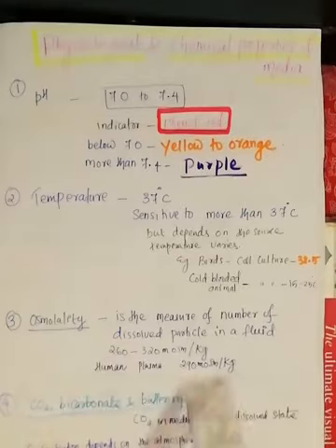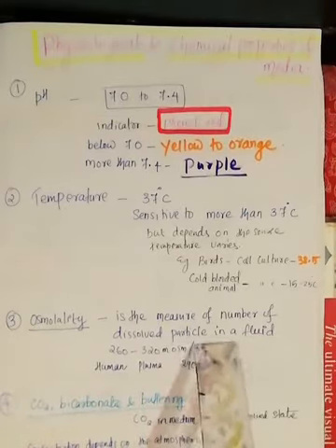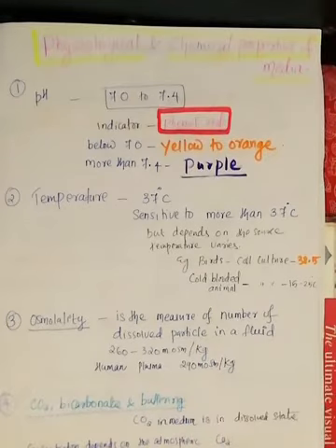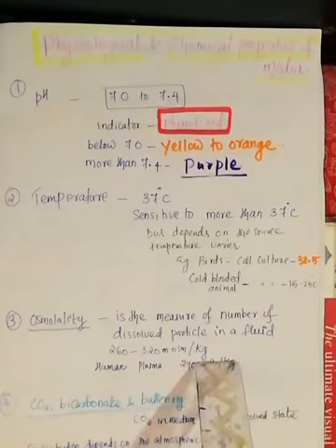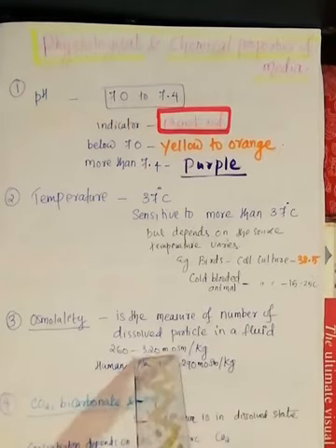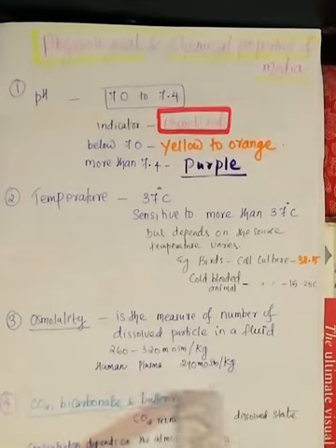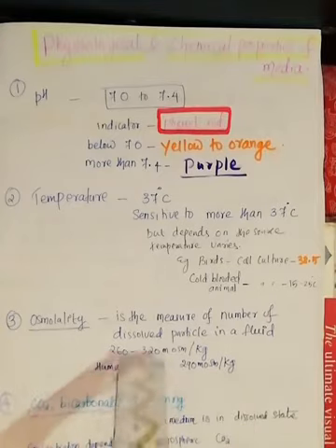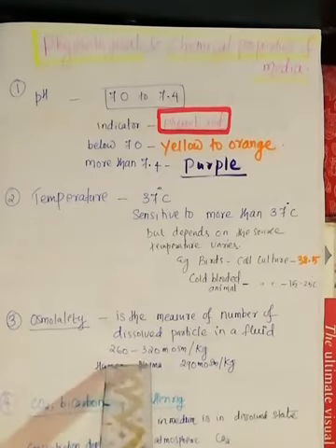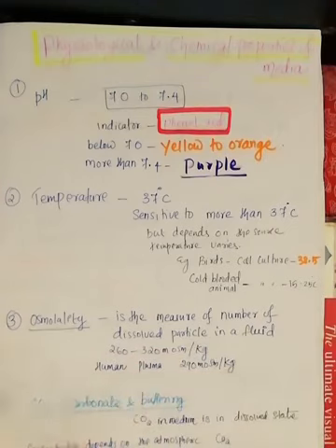The third one is the osmolality. What do you mean by osmolality? First of all, it is the measure of number of dissolved particles in the fluid. Okay, so osmolality determines the number of dissolved particles in the fluid. Usually the media osmolality should be between 260 to 320 per kg. Human plasma is 290, that is the osmolality. So in the culture you have to maintain 260 to 320, that is the required osmolality. If it varies, then the cells cannot survive.